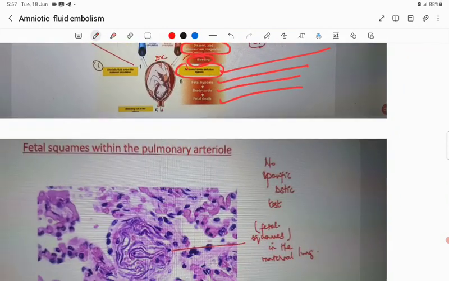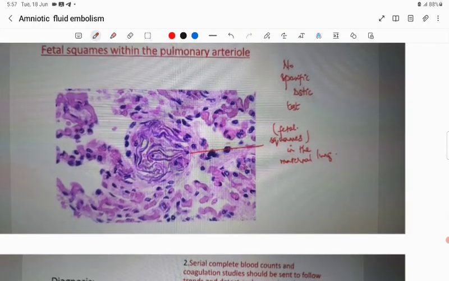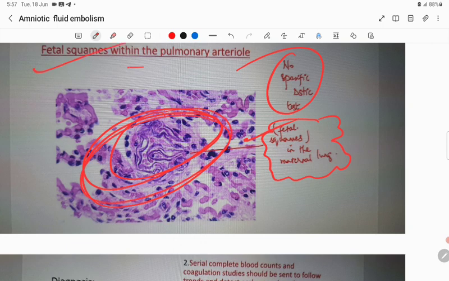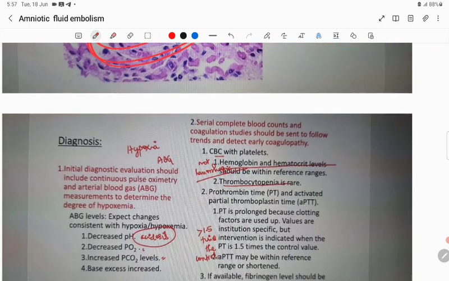Okay. Then fetal squamous cells within the HPV, no specific diagnostic test. You can get fetal squamous cells in the maternal lungs. Very, very important. Fetal squamous cells within the pulmonary arterioles of the mother.